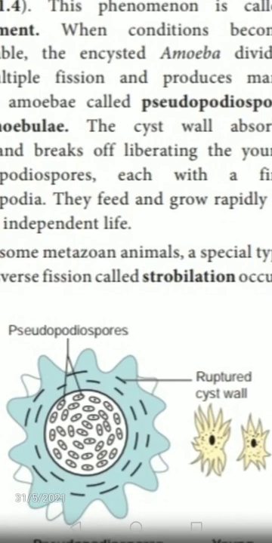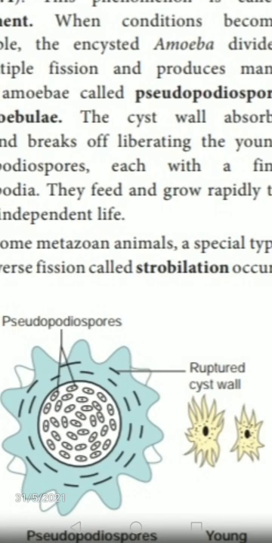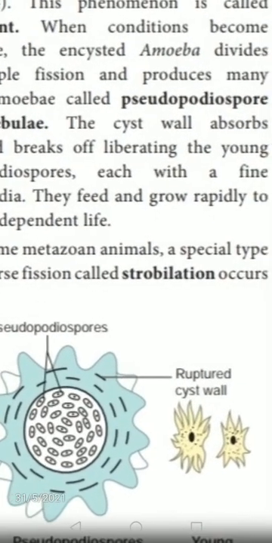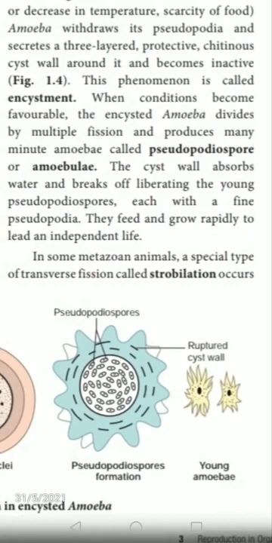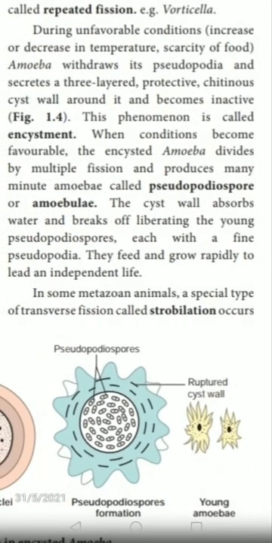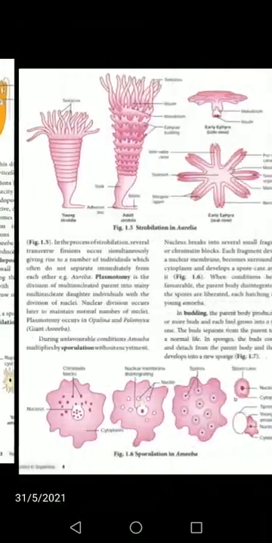In some metazoan animals. What do you mean by metazoan animals? The multicellular animals we call metazoan animals. In some metazoan animals, a special type of transverse fission takes place. That is what we call strobulation. Okay, so we'll see how this strobulation occurs, and in which animals this process takes place. An example I'll show you is Aurelia.